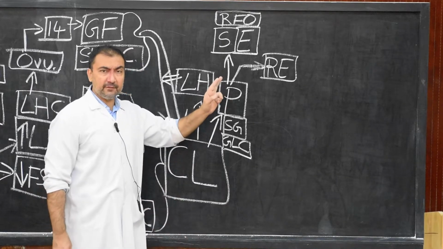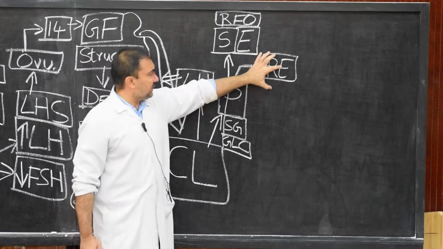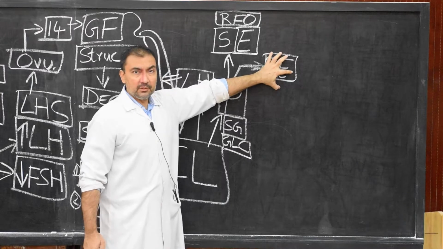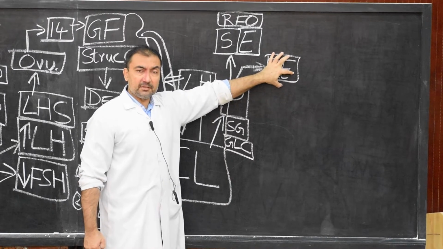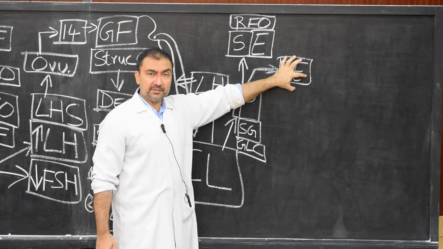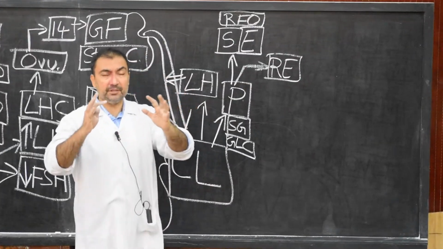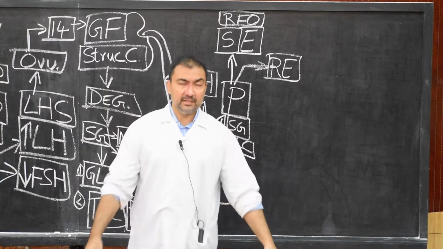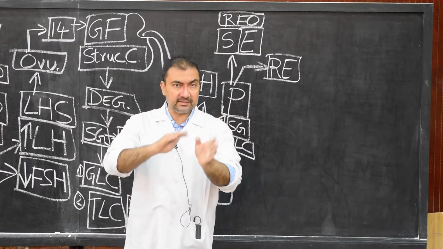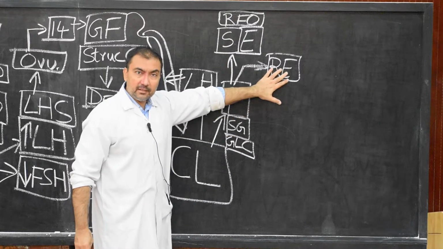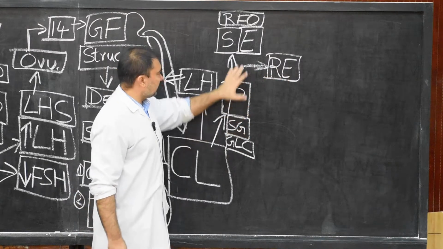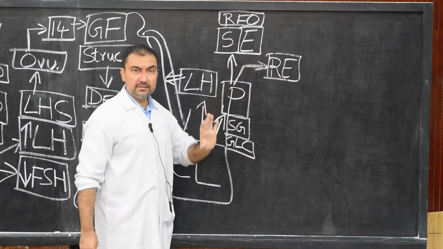It will help in retaining the embryo by lessening the contractions of the uterus, but at the same time it will increase the tone of the uterus. So it will stop or lessen the contractions of the uterus, which will help in retaining the products of conception. So these are the two effects of progesterone.